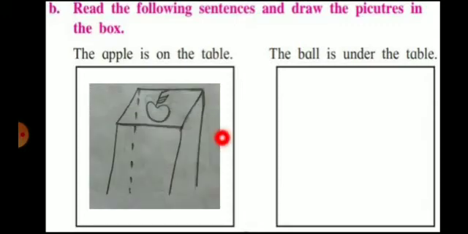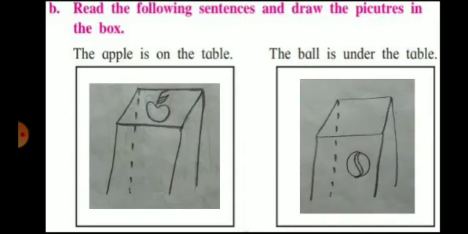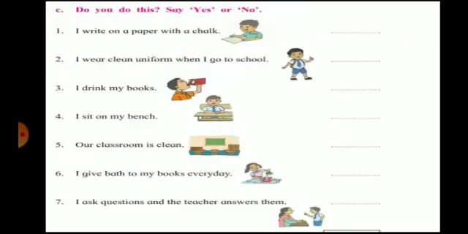Here I have drawn one table, and on it, what is shown? Where is the apple? It is on the table. Okay. Now, here the ball is under the table. Here you have to show a table, and where is the ball? The ball is under. Can you see? This is the table and the ball is under the table. So, you have to draw these pictures here. Okay.